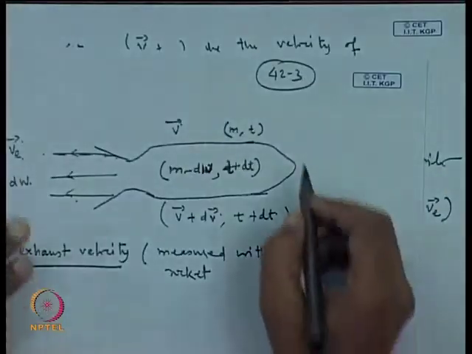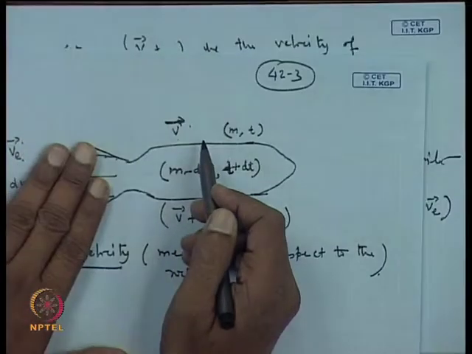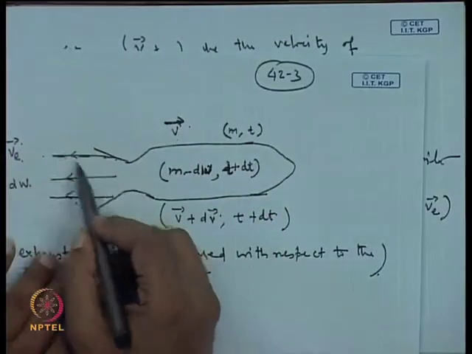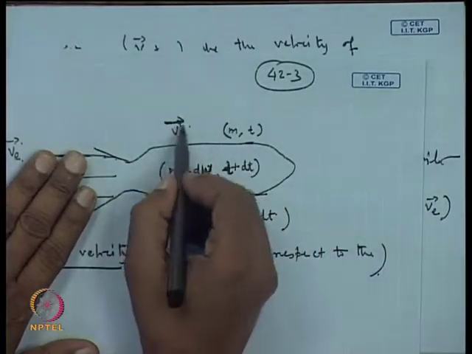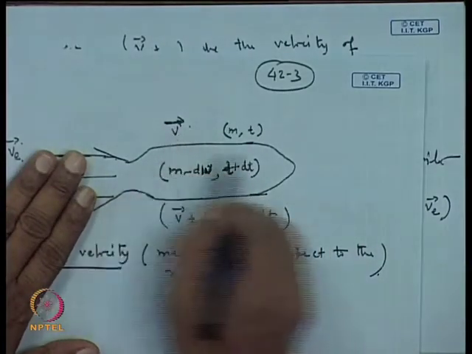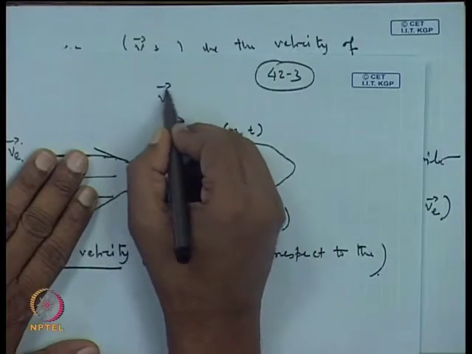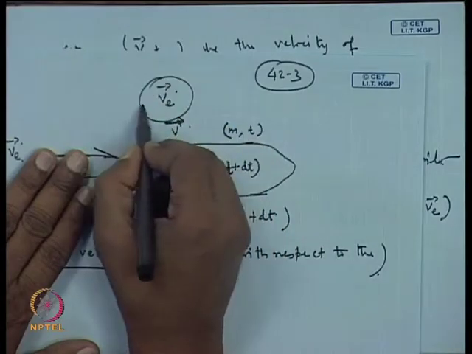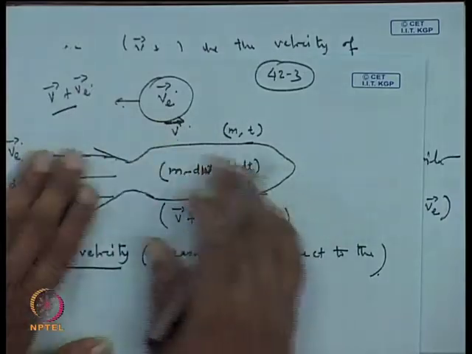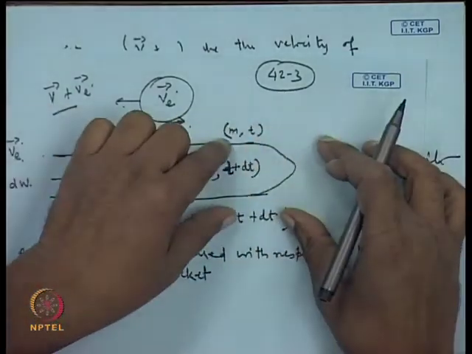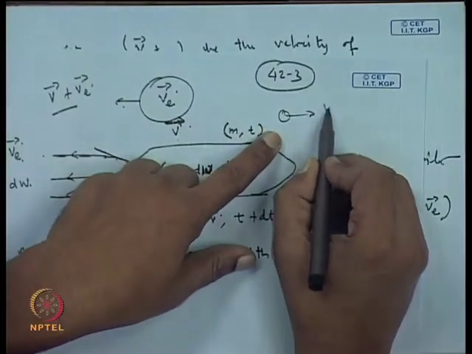So, to start with, suppose this is the v and let us forget about the direction of this v, either it is here or in this direction or that direction. So, if it is with respect to this rocket, if the velocity of ejection of the mass is v, the inertial velocity of the ejected mass will be v plus v, is it not. This rocket is moving with velocity v and then a mass is ejected from this and it starts moving with velocity v.